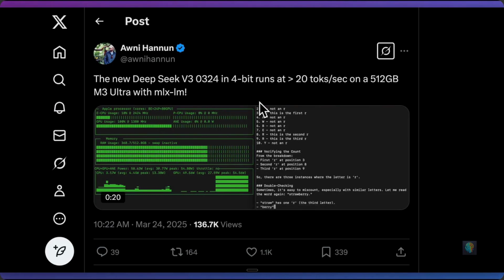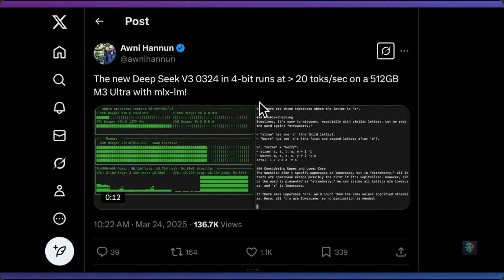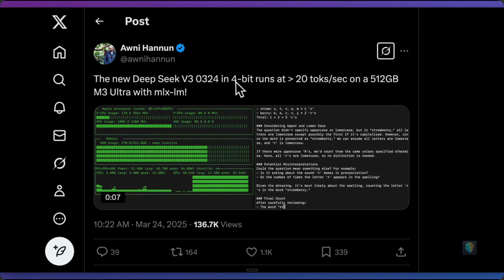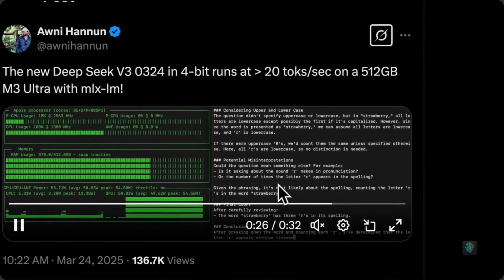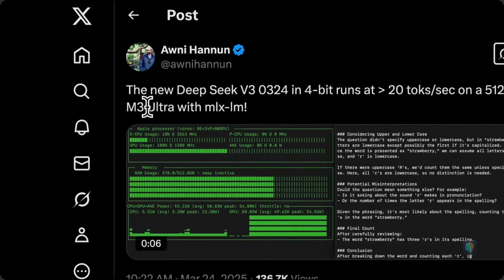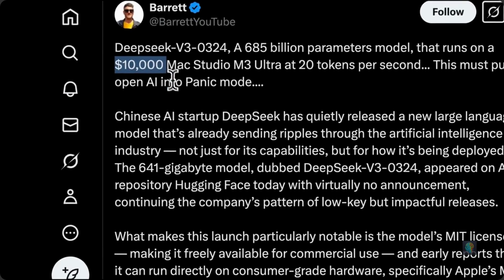In terms of a couple other reactions, here is someone actually running this on a 512 gigabyte M3 Ultra. It's able to get 20 tokens per second. Now, this is running at 4-bit, but you can see how fast it is on the right-hand side here. With that being said, an M3 Ultra with 512 gigs of RAM. A similar reaction here is you can run this on a $10,000 Mac Studio.